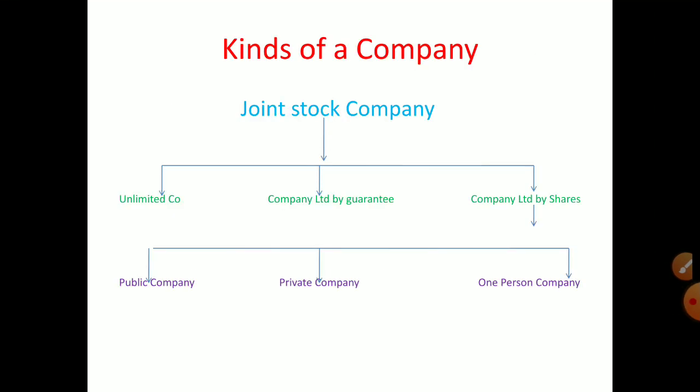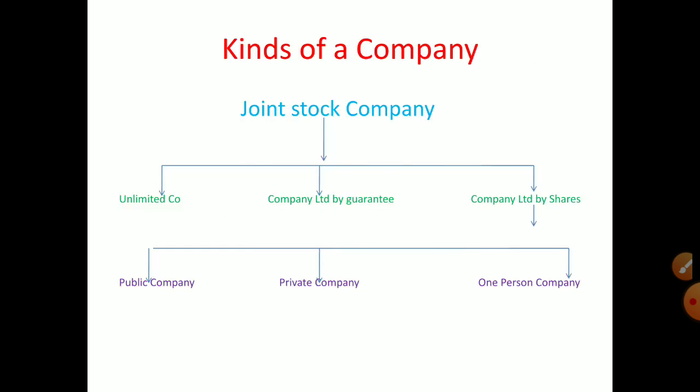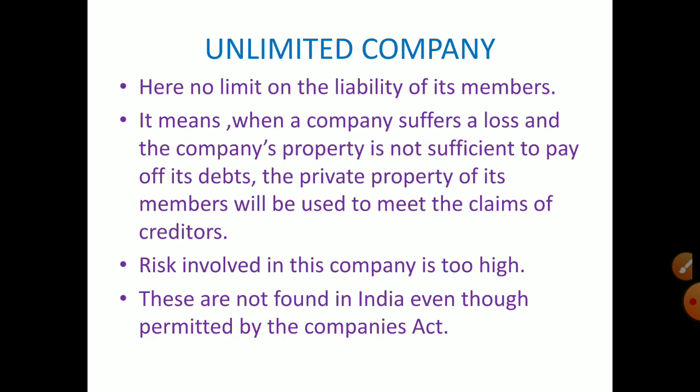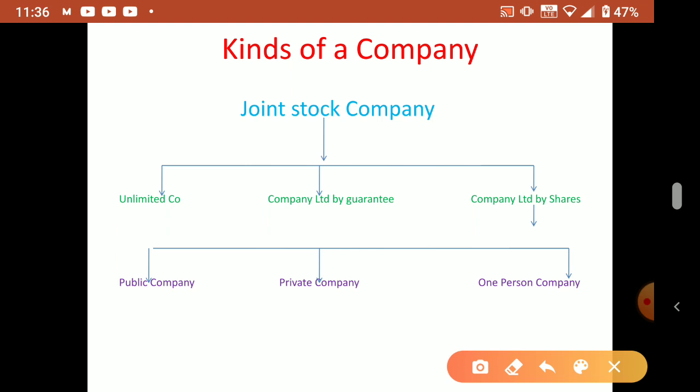Now today we mainly discuss this portion, kinds of company. There are different types of company. The joint stock company that we are studying comes under the private sector, not private company, private sector.